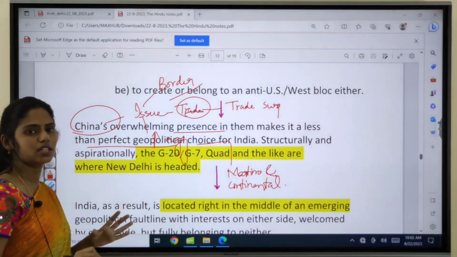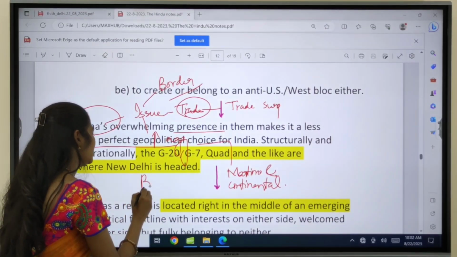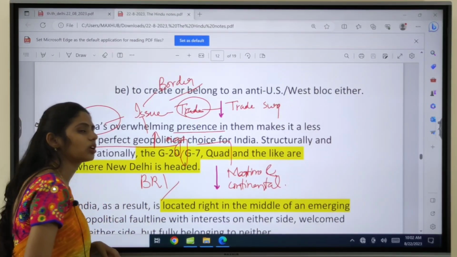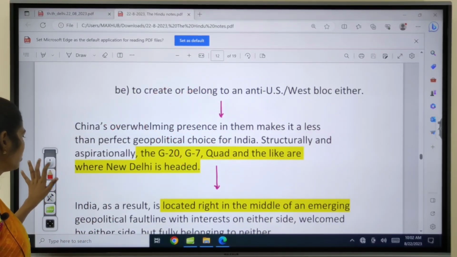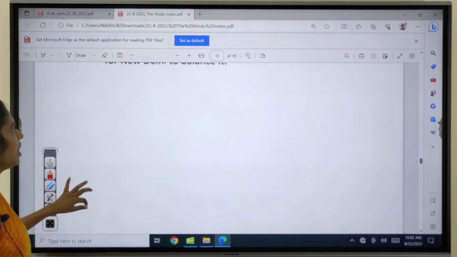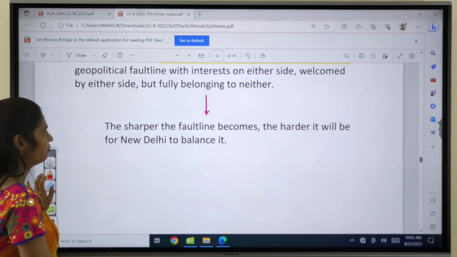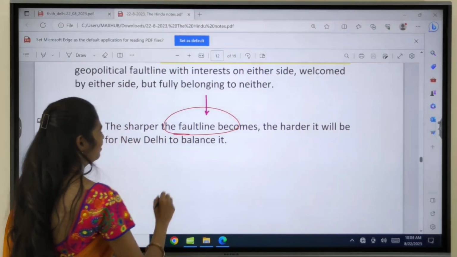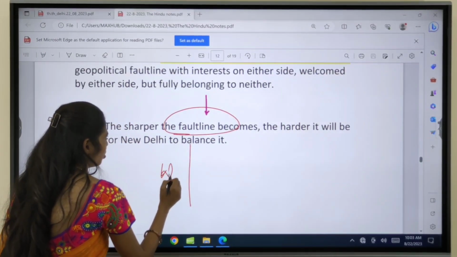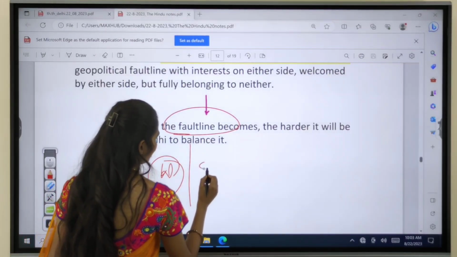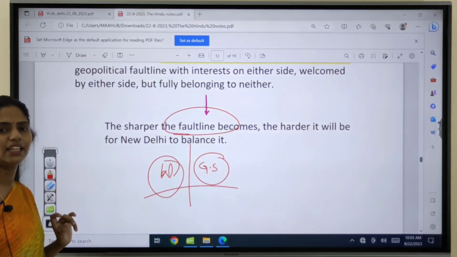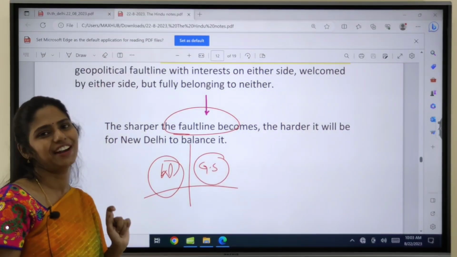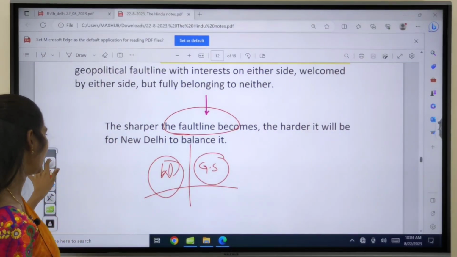And to counter China's BRI, India came up with this fish hook mechanism, right? So all these things you have to remember. And India is present on the fault line between the Western-dominated organizations and the Global South. So it is very, very hard for India to balance this fault line. So this is the idea of this article.